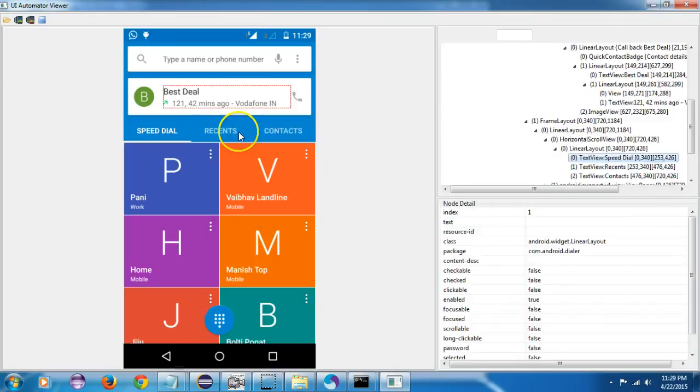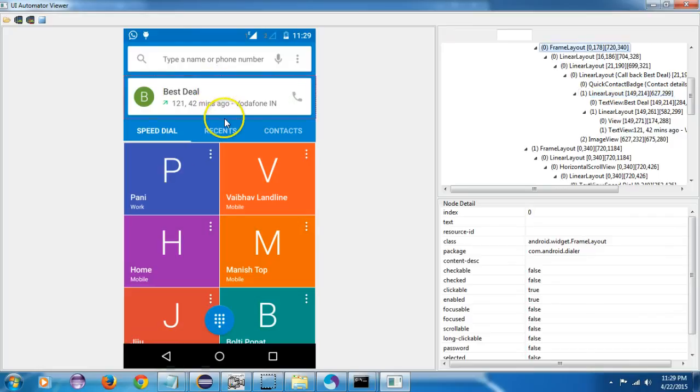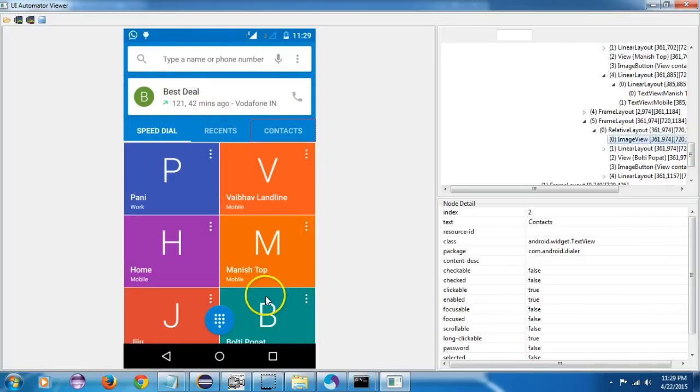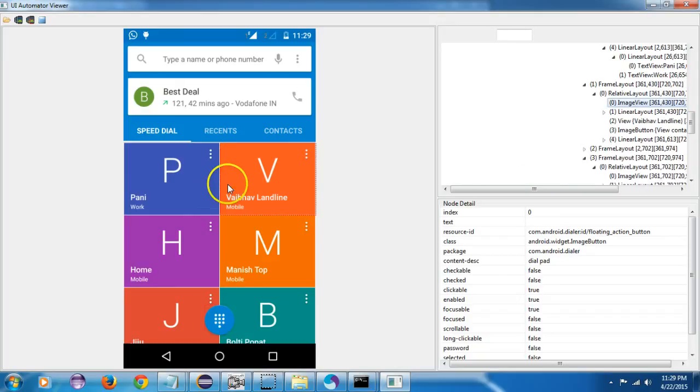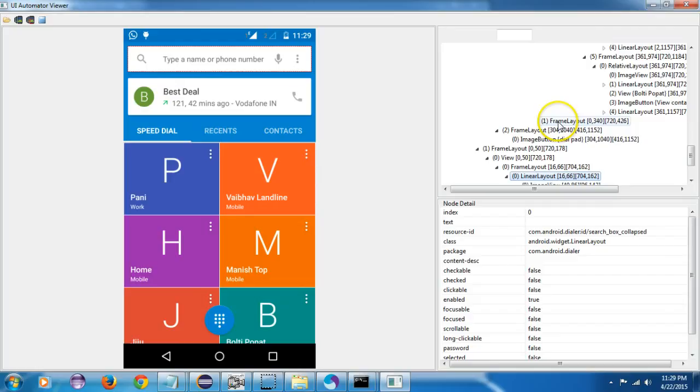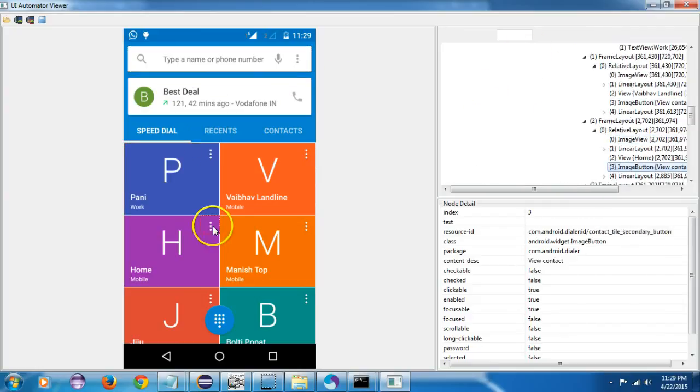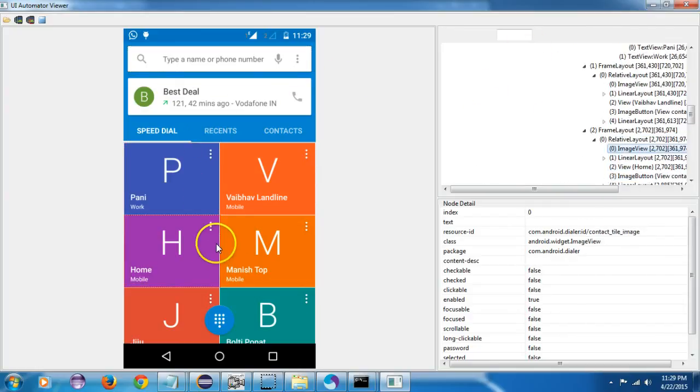Yes, so it has taken the screenshot. This is something funny, etc. Now what I want to do is dial a number, so I want to click on this. The best part of UI Automator is that once you have taken the screenshot, you have a permanent hierarchy of elements here. So if you close your mobile, it will still be there. But with the Appium UI inspector, it needs to be refreshed again and again.